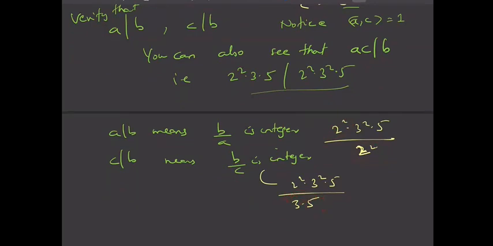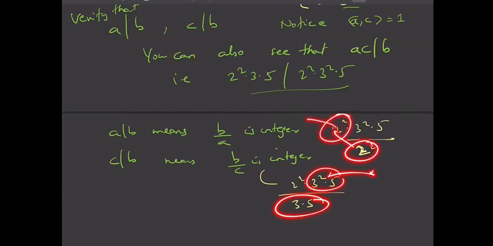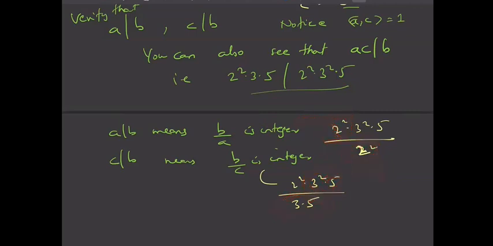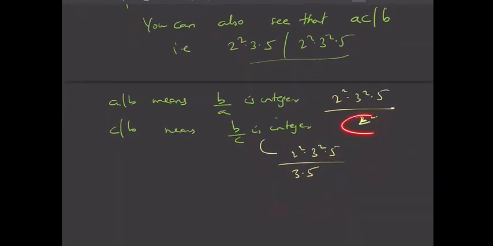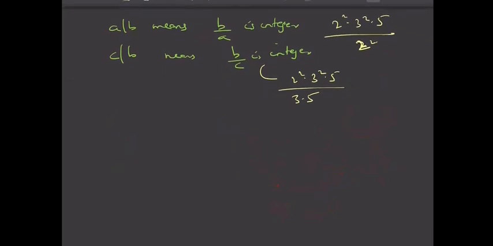C is cancelling 3 and 5 from B. Now since A and C are co-prime, that is nothing is common between A and C, so A will cancel some other part of B and C will cancel some other part of B, right? A is cancelling this 2 square part and C is cancelling 3 square into 5 part. These will cancel different parts of B because there is nothing common between A and C. So even if I multiply AC together, that will easily cancel B, right?